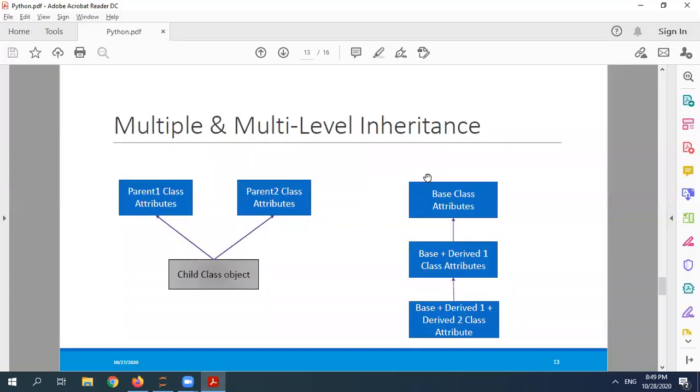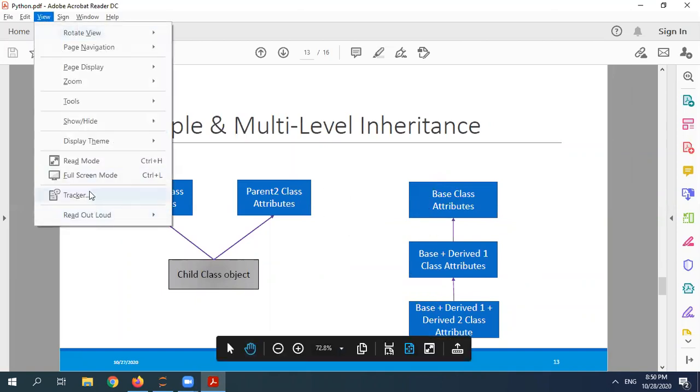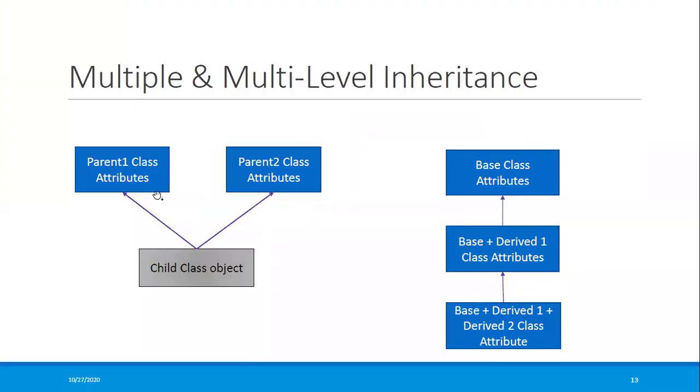Now the next one is multi-level inheritance. Multi-level means, as the name says, level-wise, multiple levels. It can go to any number of levels. So suppose I have a base class and I have another child class that is derived from the base class. Again, I can write another child class that can be derived from the derived class. The advantage here is that I have access to the derived class, and I have access to the base class also. That is the biggest advantage.